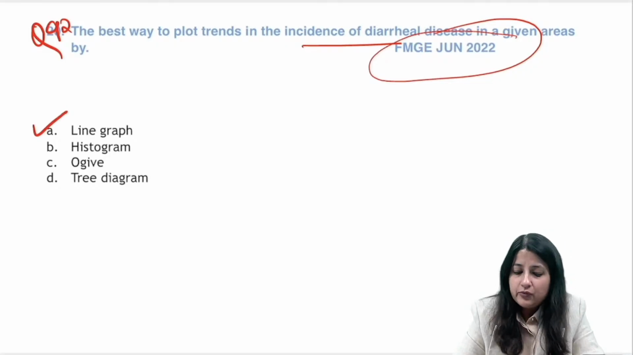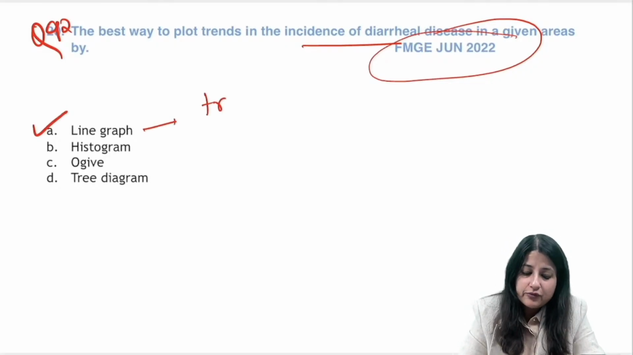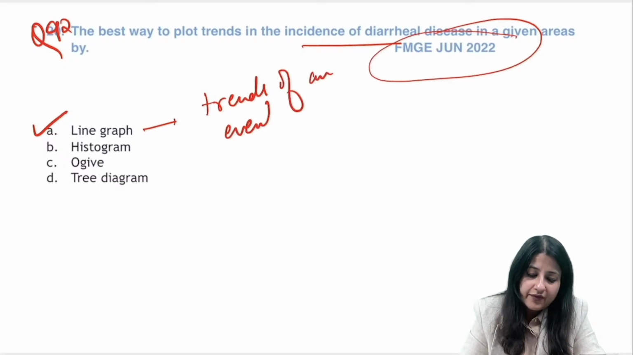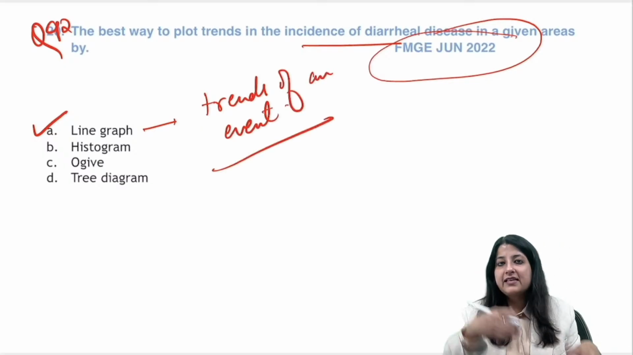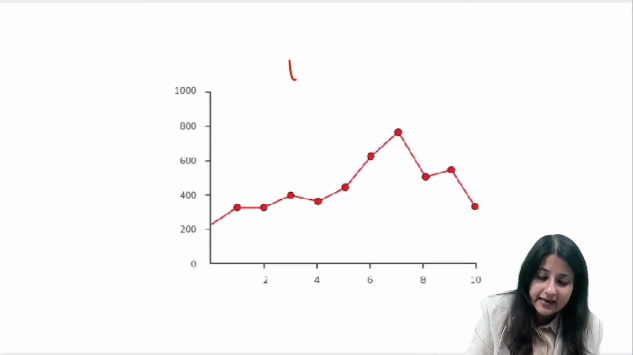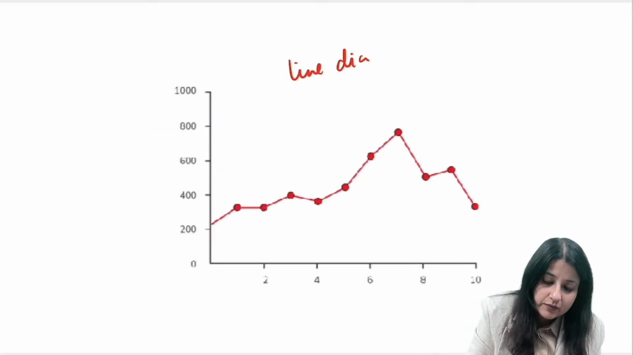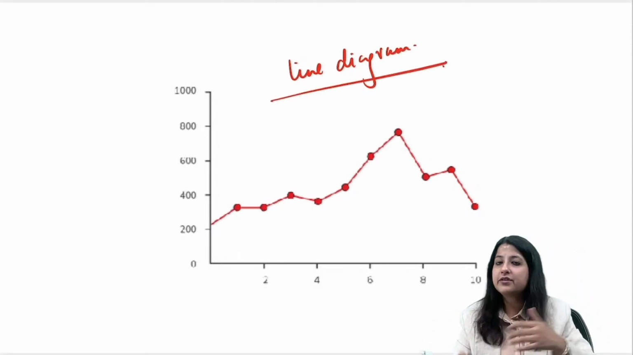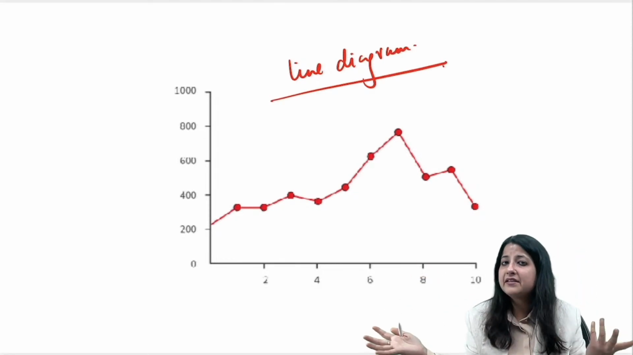I've always told you line graph is something which will tell us the trends of an event, okay, trends of an event, like incidence of a disease can increase, can decrease, okay. So this one everybody is a line diagram, okay. What is this? This one is a line diagram, this tells us about trends of an event or a disease, it can increase, it can decrease, okay.